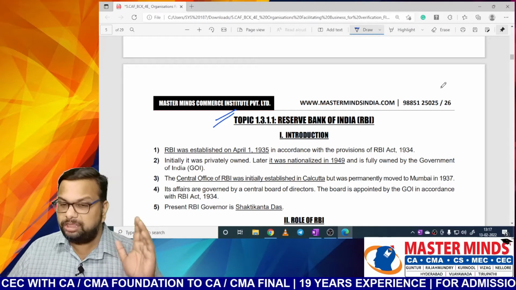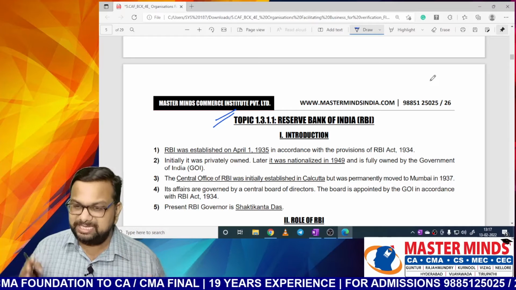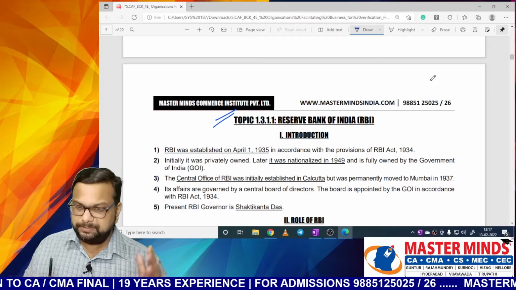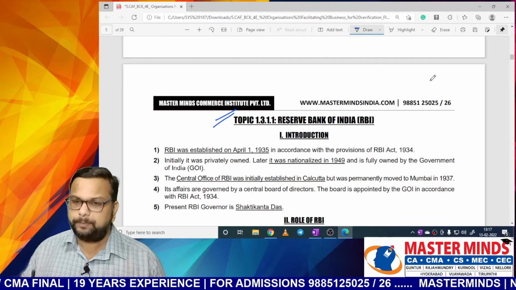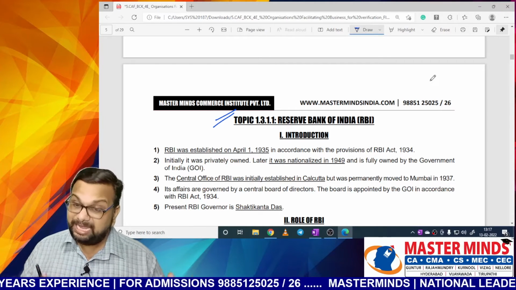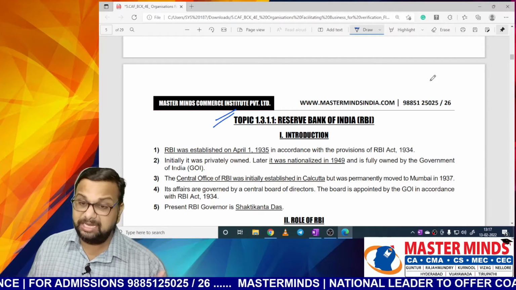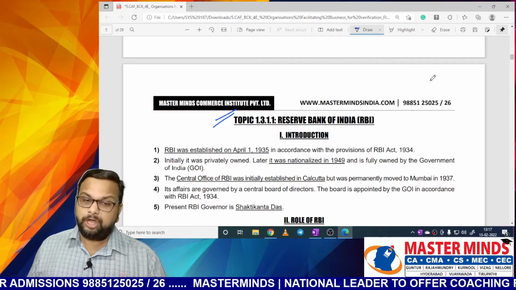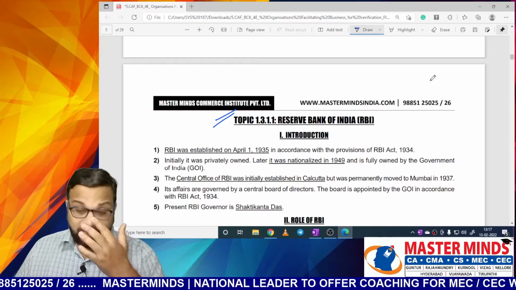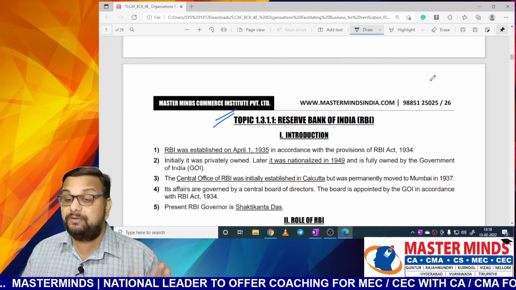Now we will focus on the first non-funding institution, the important one in this chapter, that is Reserve Bank of India. Again, in this topic, we have subtopics. That means Reserve Bank of India is divided again into smaller parts so that it is easy for us to remember and focus also. When it comes to ICA material, everything is bunched up, right? Everything is clubbed together. There is no point-wise classification there. But here we have divided each topic into subtopics and given them in a point-wise manner so that it is easy for learning also. And we have underlined the important information that is to be remembered from the examination point of view.